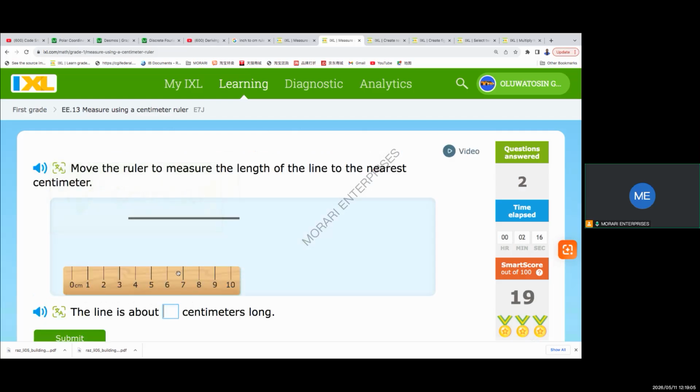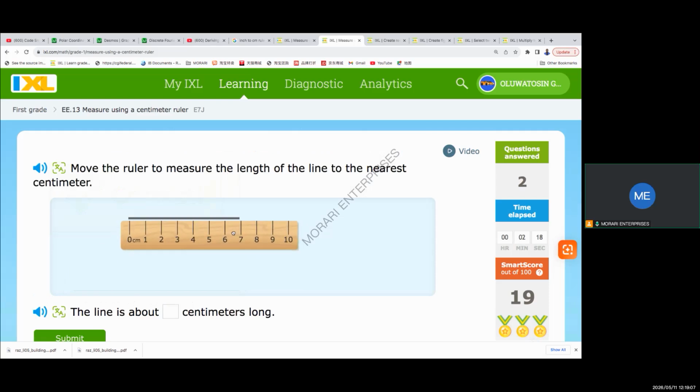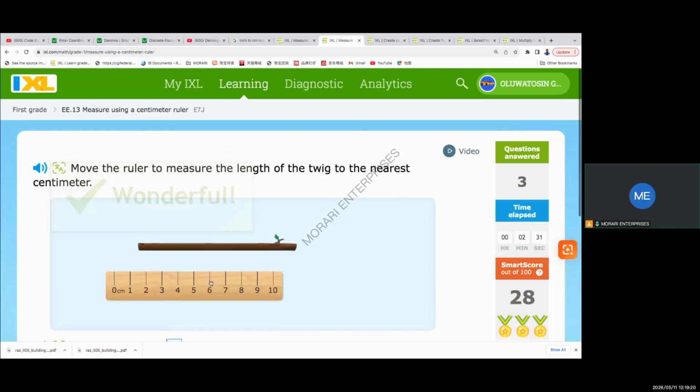Right, one more example. Again, more lines. Ooh, why don't we have things like fish or spoons? So we measure here. Once your zero aligns here, you see what is the reading at the other end? 7 centimeters. So the line is about 7 centimeters long.